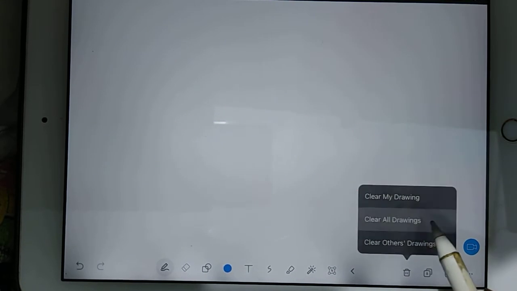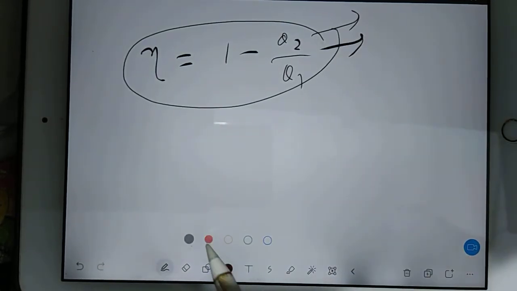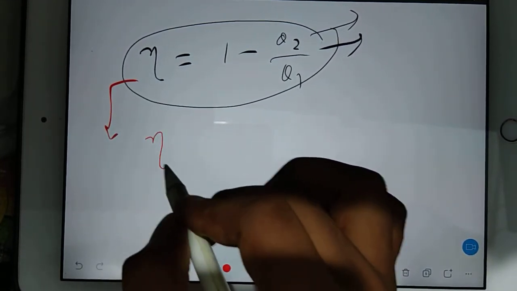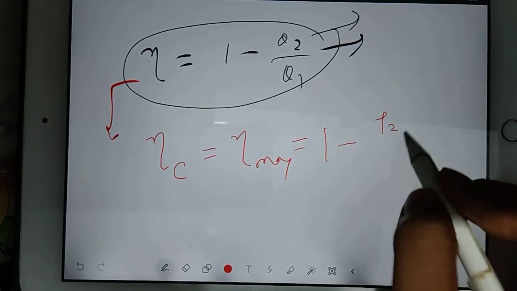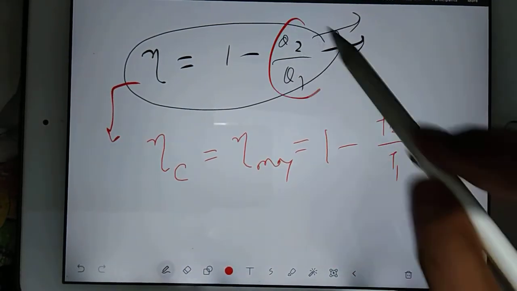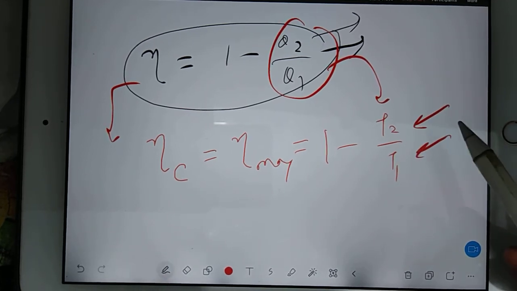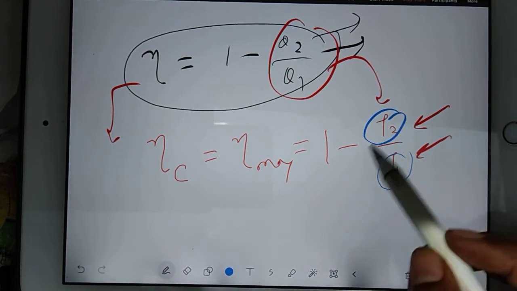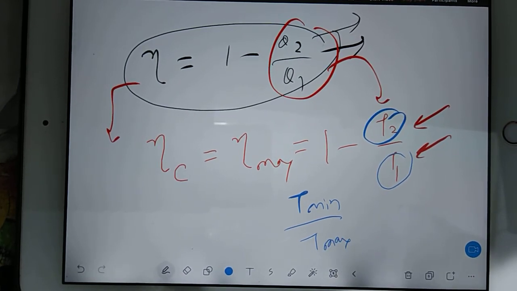So my point is, if you are writing the efficiency formula in terms of 1 minus Q2 by Q1, then this formula you can use for any engine. But if you want to write the efficiency formula for a Carnot engine, then the efficiency of the Carnot engine is going to be the maximum efficiency, but in terms of temperature, T2 by T1. Whenever you replace your heat values with temperature, you get maximum efficiency, which is not possible practically, but theoretically it is possible. And what is your T2 and what is your T1? Your T2 is your sink, meaning minimum temperature, and T1 is your source, the maximum temperature.